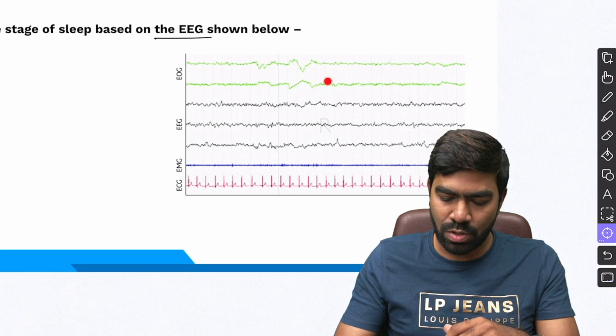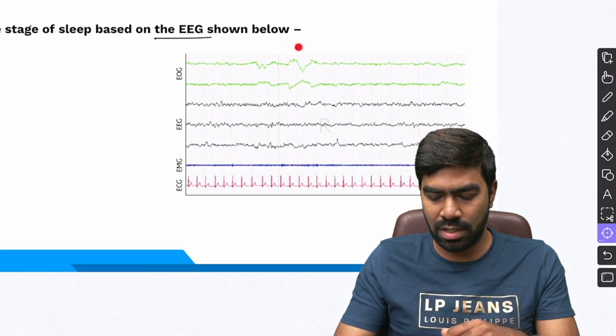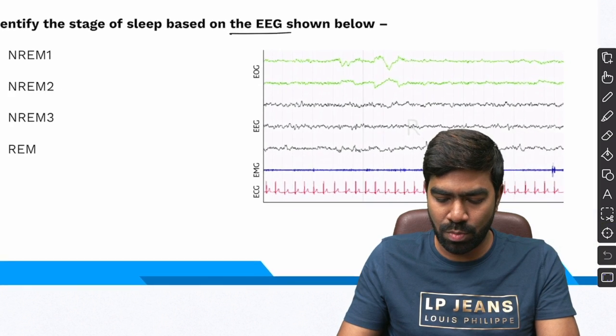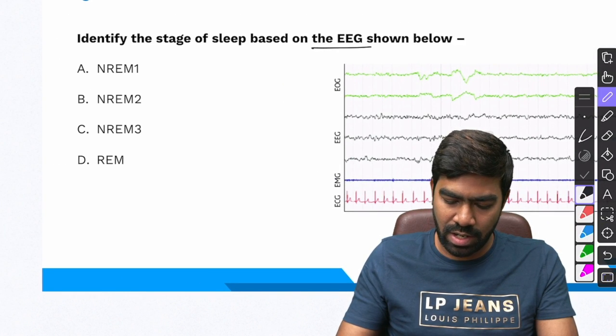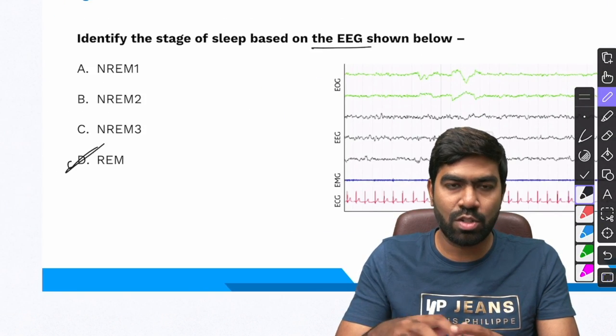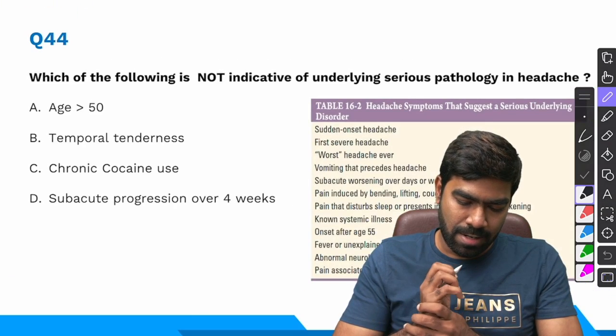Apart from that, all the muscles will be paralyzed. And electrooculography is going to show rapid eye movements. You can see gross fluctuations here indicating eye movements. So it clearly tells that we are dealing with REM sleep. The right answer is option D. Let us move on to the next question.